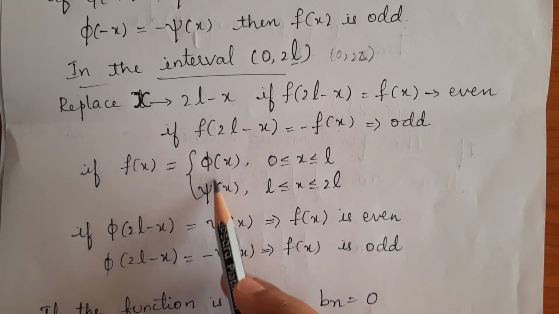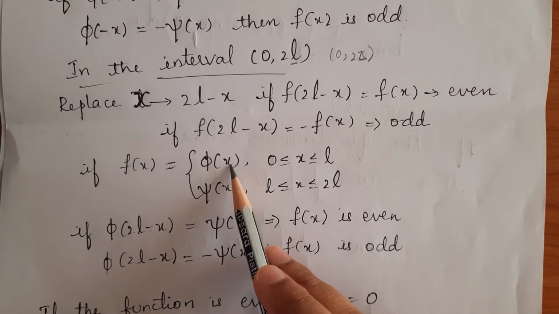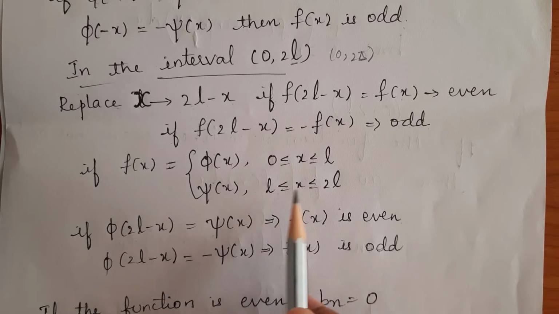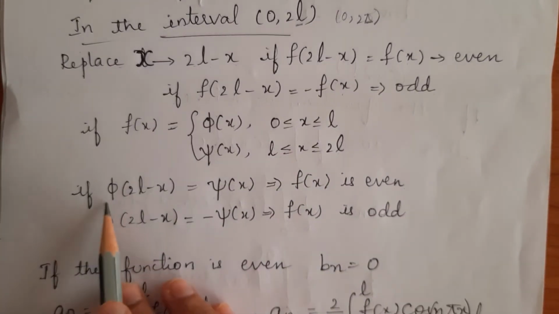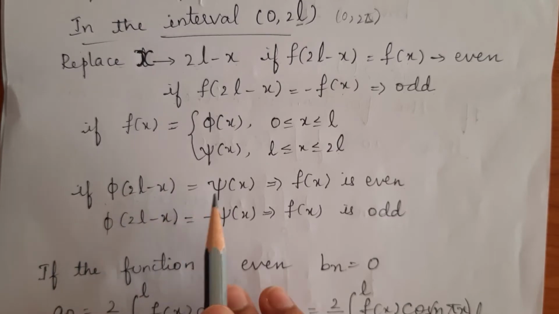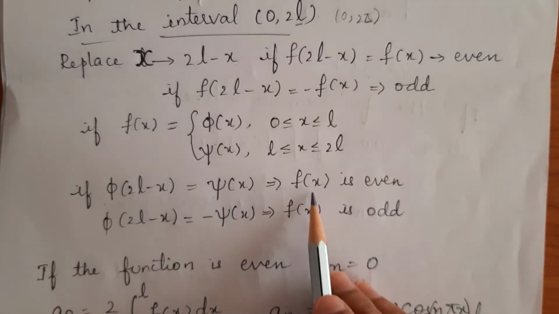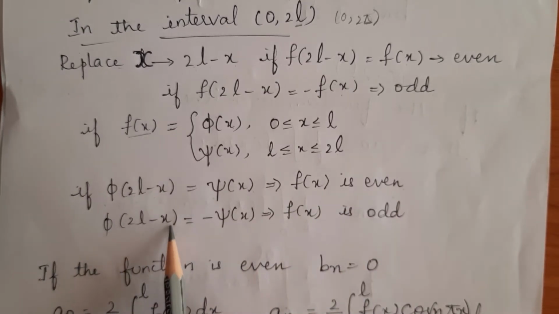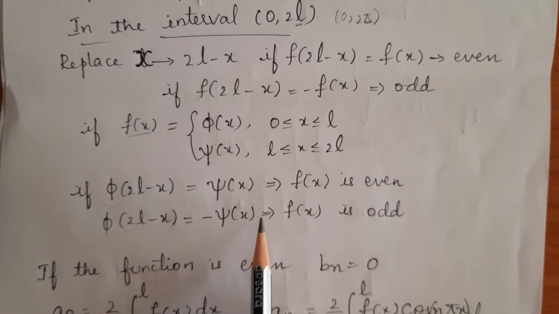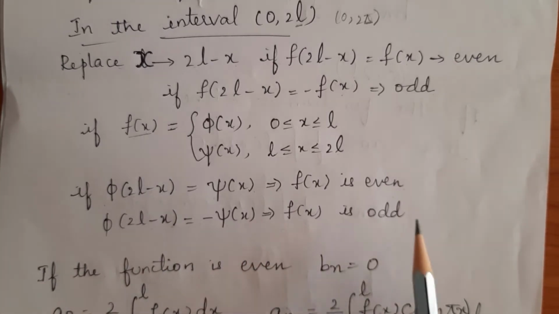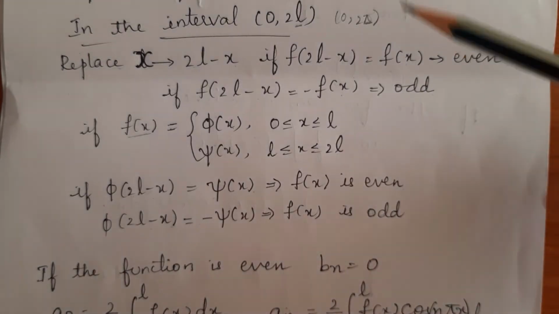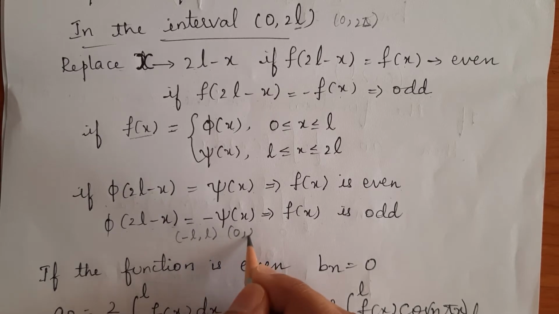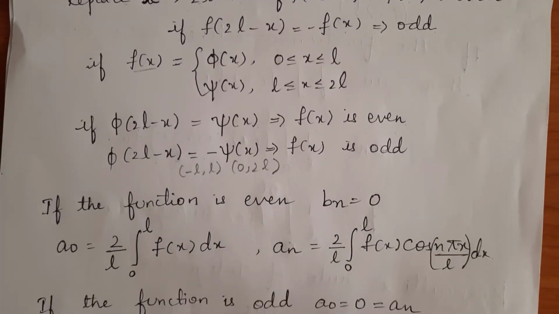Again, if we have a split function, say f of x equals phi of x in the interval 0 to L and psi of x in the interval L to 2L, then if phi of 2L minus x is equal to plus psi of x, then we say that the function f of x is an even function. And if phi of 2L minus x is equal to minus psi of x, then we say that the function is an odd function. Again here also in both the intervals, that is between minus L to L and 0 to 2L, the same condition holds good.